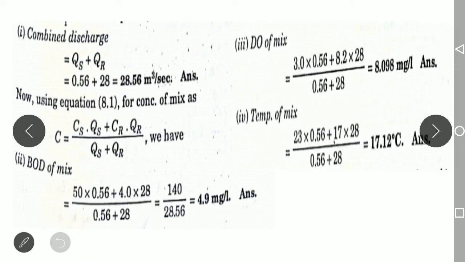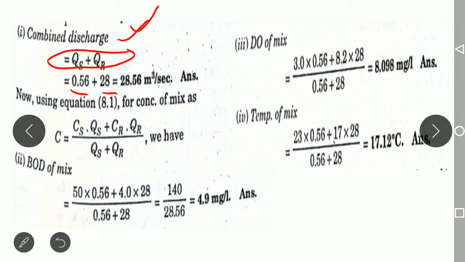So we know the standard formulas, we can easily calculate here. The combined discharge is nothing but the discharge of a river plus the discharge of a sewage. Clear? The discharge of a sewage is 0.56 meter cube per second and the river is 28 meter cube per second. Therefore, by simply adding those we will get the value of the combined discharge. Clear? So then we need to calculate the concentrations.